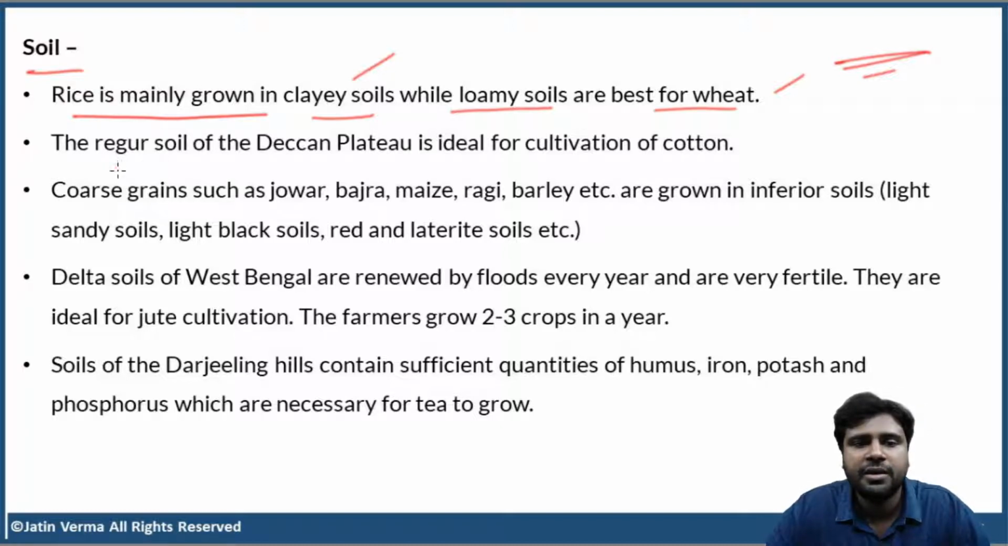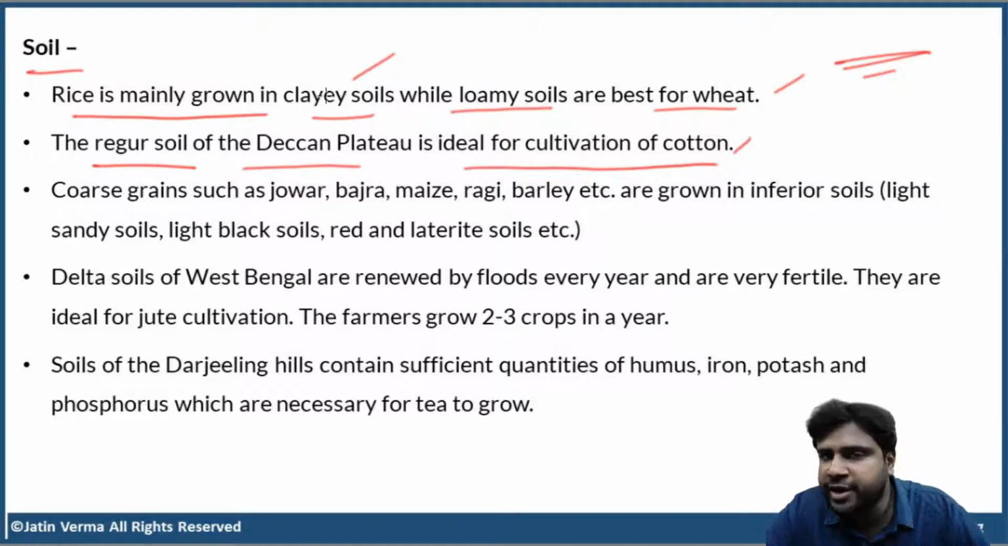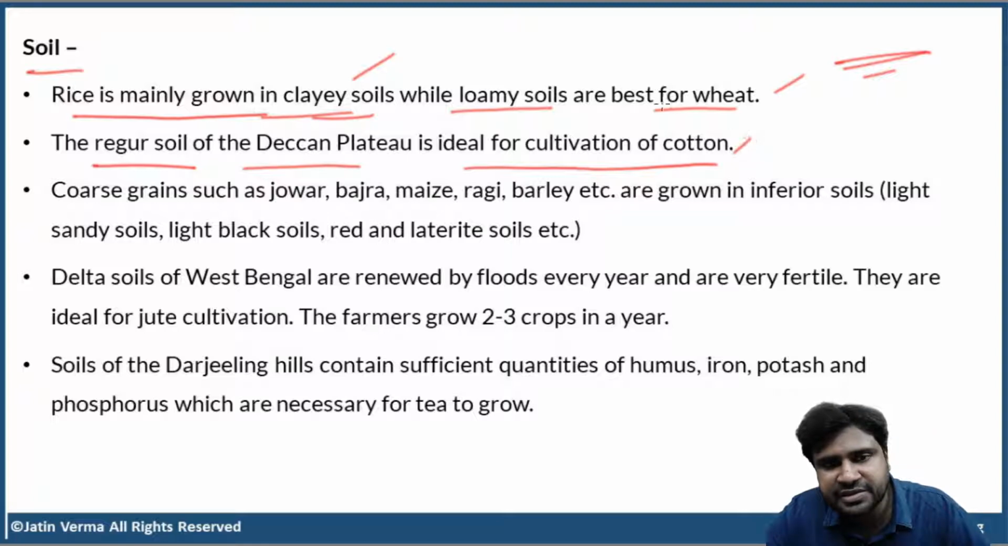The Regur soil of Deccan Plateau is ideal for cultivation of cotton. Not only cotton, even rice. Because we just said that rice is mainly grown in clayey soils, and the Regur soil of Deccan Plateau, black soil, is the best example of clayey soil. So Regur soil of Deccan Plateau is ideal for cultivation of cotton first, and second, rice.